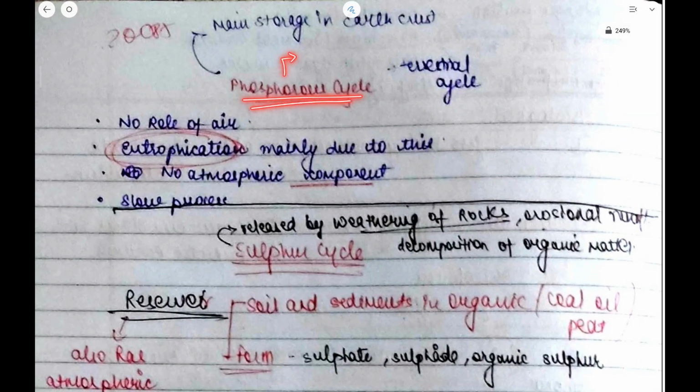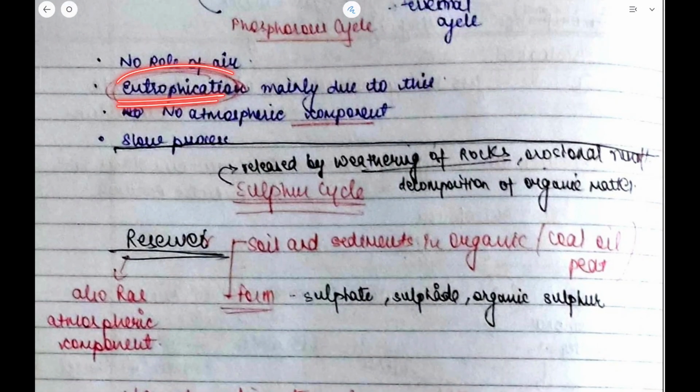Next in line is the phosphorus cycle. I already told you it is a type of sedimentary cycle, and the main storage is the earth's crust. Eutrophication is mainly due to this; I already told you it is due to phosphorus. No atmospheric component is there, and it is a very slow process because it takes place on the land.